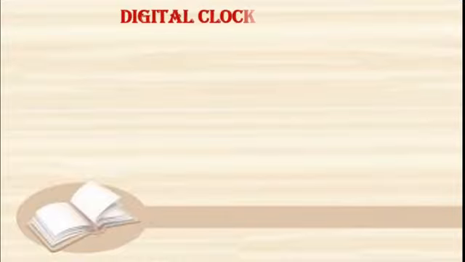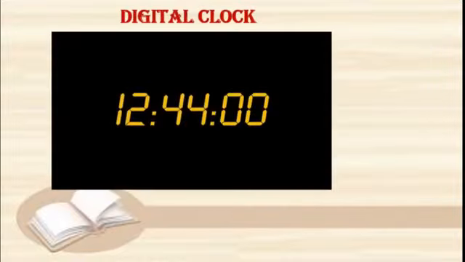Students, this is a digital clock. What do we say? Digital clock. This shows only the digits. It tells us the real time. Here you can see 3 parts of 2 digits each. We can see clocks like these at railway stations, in bus stands, or in government offices or private offices too. You may have this in your house also. This is very easy to read.